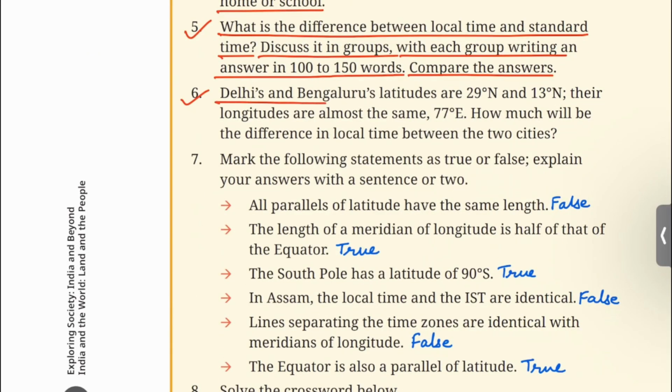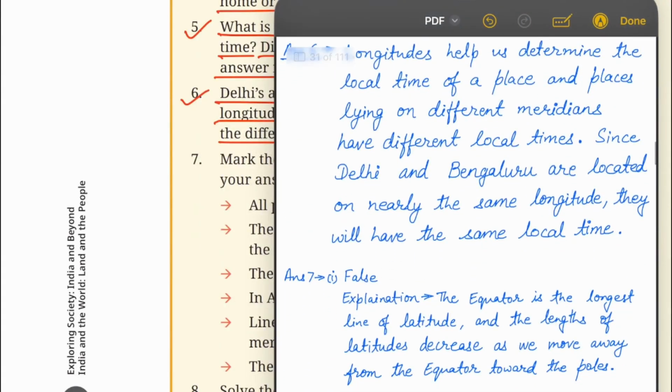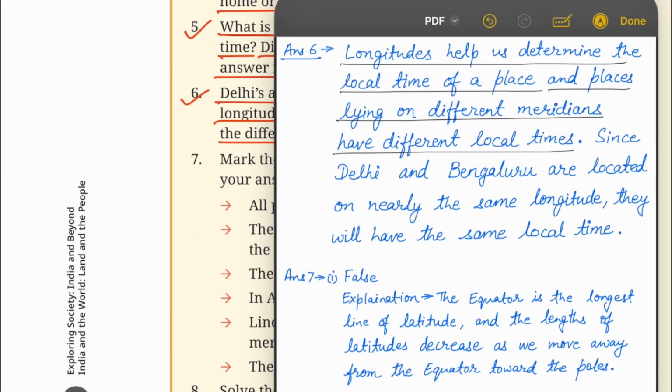6. Delhi's and Bengaluru's latitudes are 29° north and 13° north. Their longitudes are almost the same, 77° east. How much will be the difference in local time between the two cities? You can write the answer like this. Longitudes help us determine the local time of a place, and places lying on different meridians have different local times. Since Delhi and Bangalore are located on nearly the same longitude, they will have the same local time.